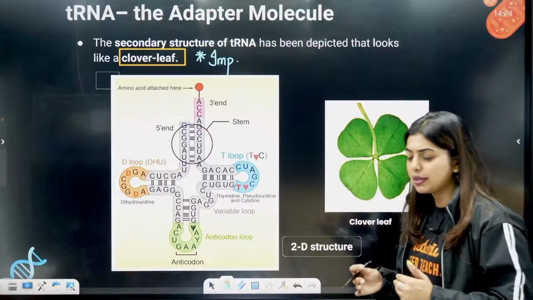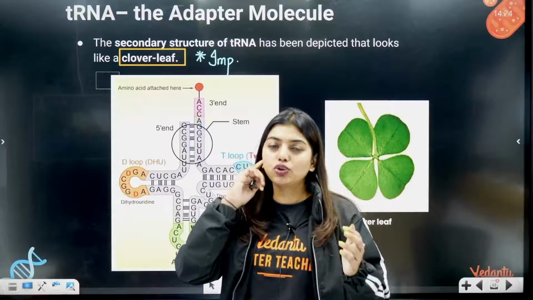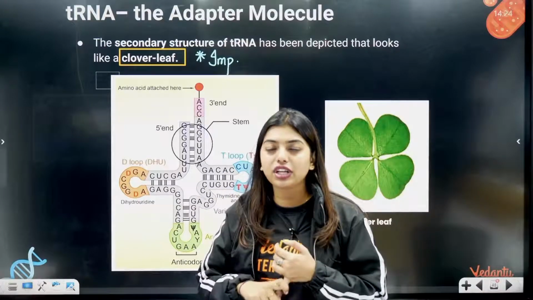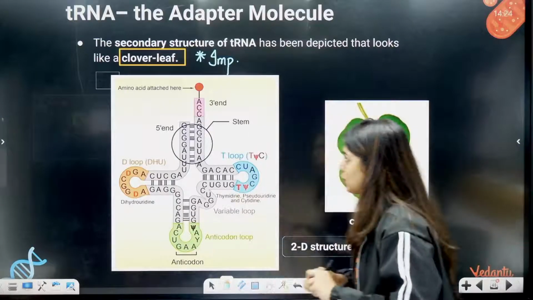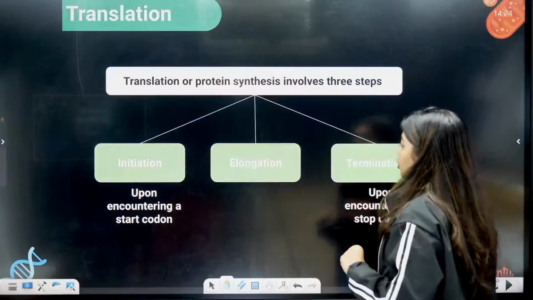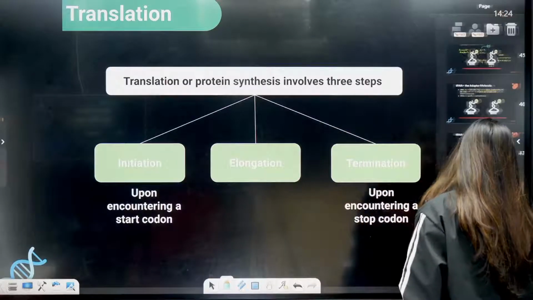Some process happens, students, where an enzyme will come and charging of tRNA will happen. In translation, they have given charging of tRNA and aminoacylation of tRNA. There are two words, if you can remember, well and good. Okay. Clover leaf model. Now, translation or protein synthesis involves 3 steps.